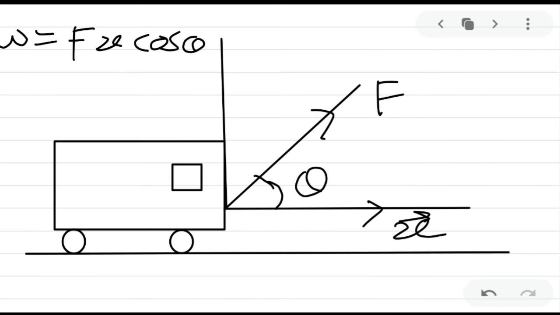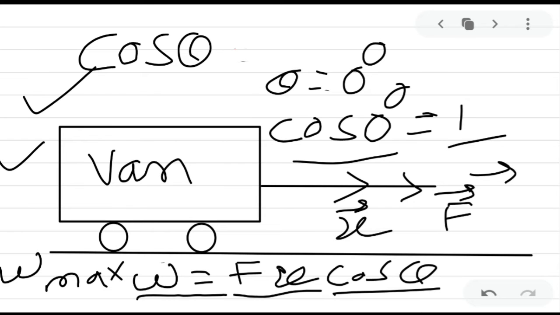But suppose in this case we are making some angle theta, force is applied in this direction and displacement takes place in this direction. Force is applied and displacement also takes place, but the work is small as compared to the previous case, because there the maximum displacement takes place due to cos 0 degree being equal to 1.